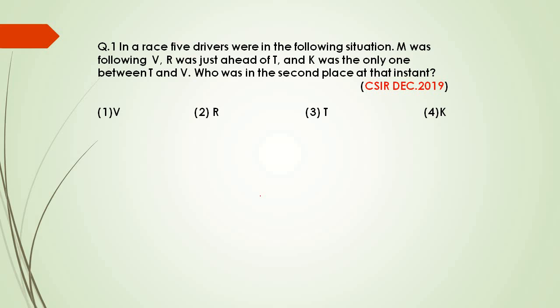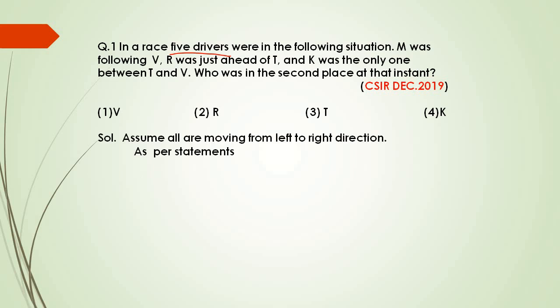How? Look here. First of all, see how many drivers are there. There are 5 drivers. So I am assuming that all the 5 drivers are moving from left to right direction. This is my first assumption.